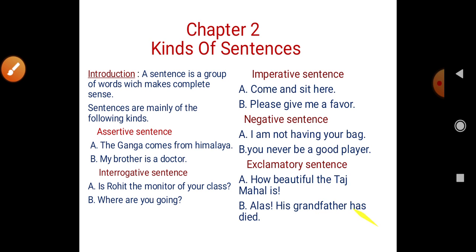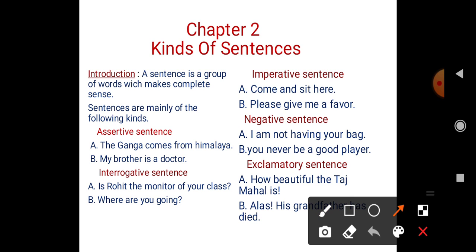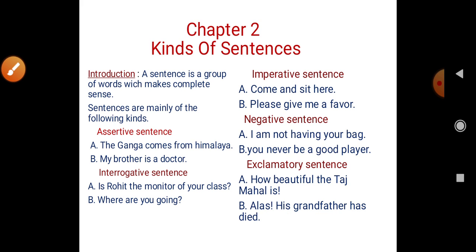Look at the next: Alas, his grandfather has died. The word alas is making this sentence exclamatory. Why? Because alas, hurrah, and wow, these are the words that express our feeling, and alas expresses our pain. In sorrow we say alas. Alas, his grandfather has died.